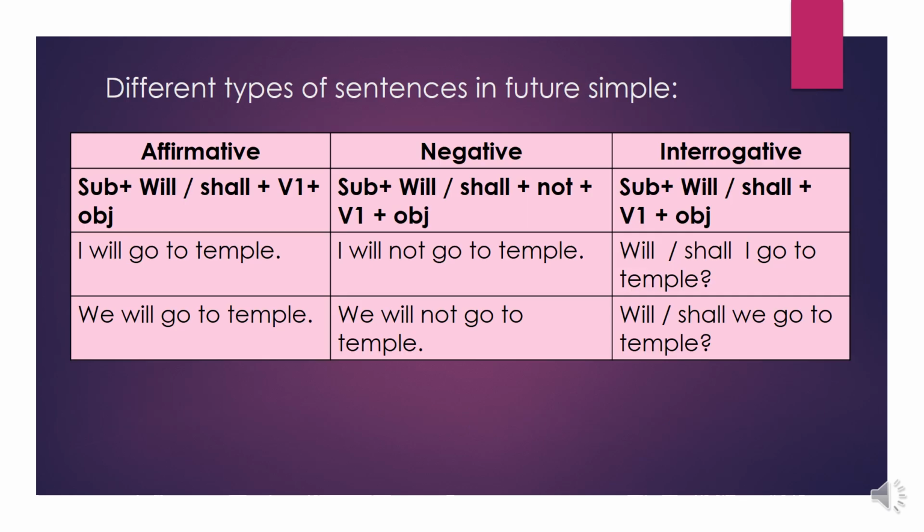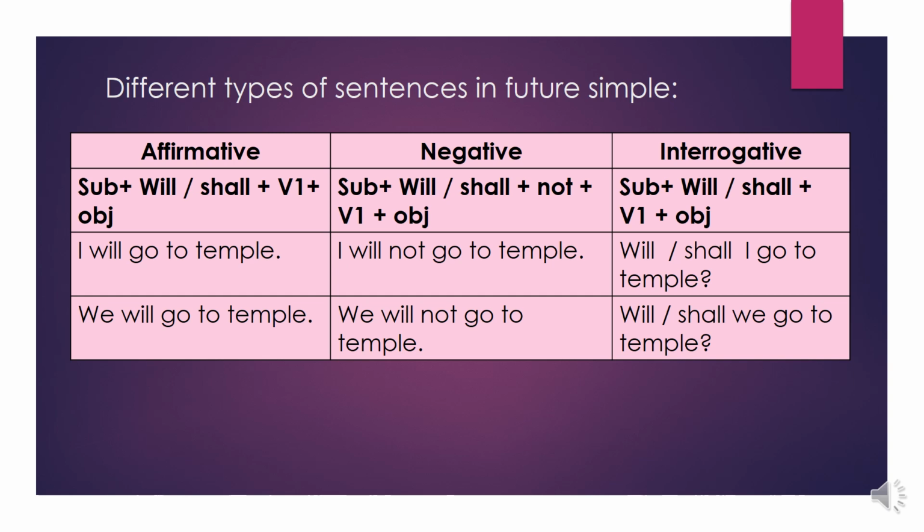Let us see different types of sentences in future simple. What's the structure of them? Let us see now. Affirmative. In the affirmative sentence, we find subject, will or shall, V1 and object. For example, I will go to temple. We will go to temple. We can also say I shall go to temple or we shall go to temple.